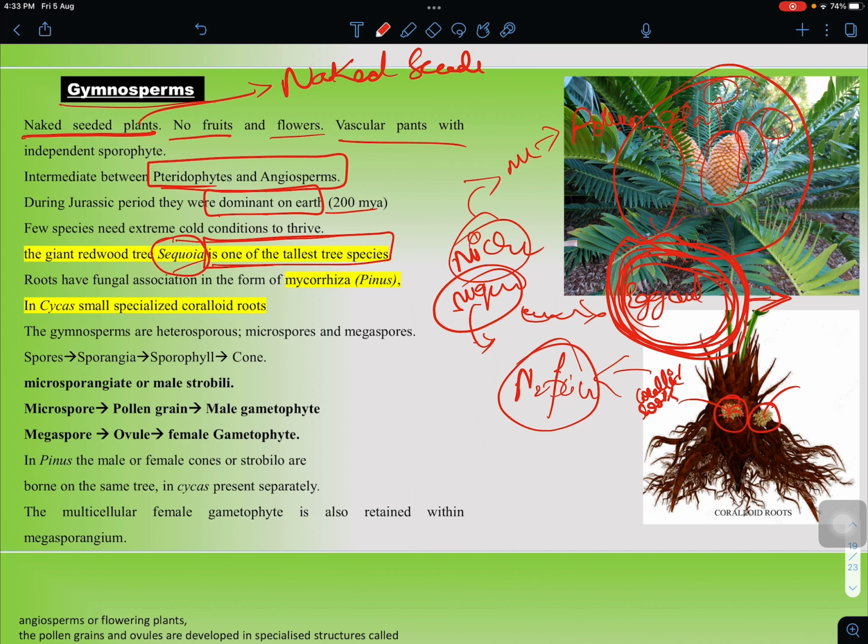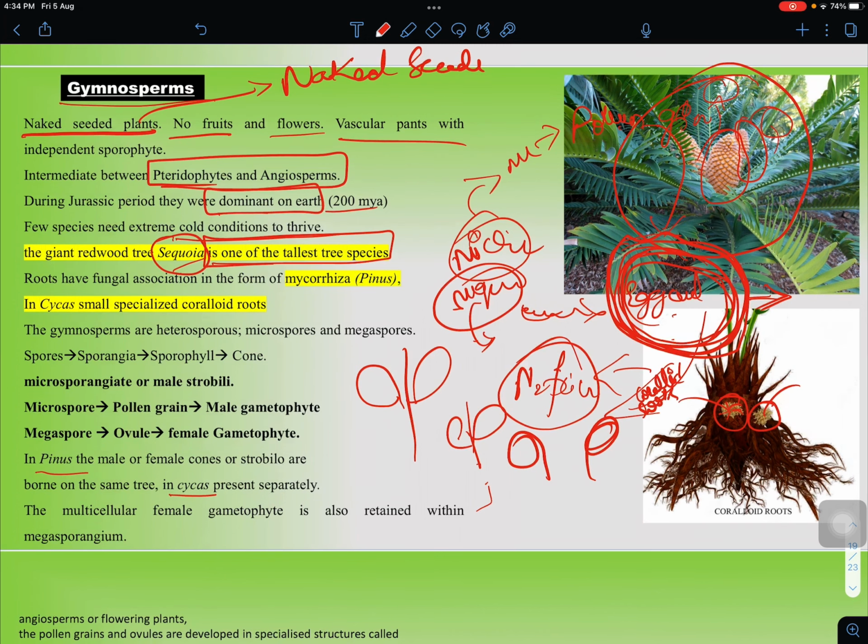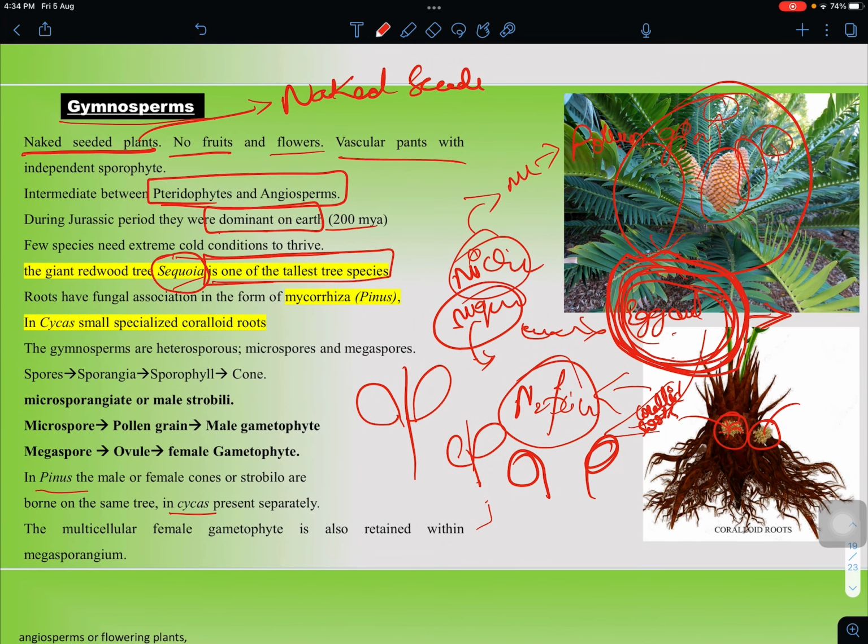In Pinus, the male and female cones are borne on the same tree. Sometimes in the same tree, male cone and female cone are present, for example Pinus, whereas in Cycas, male cone and female cone are present on separate plants. The male plant is separate and the female plant is separate. Then transfer of pollen grains from the male reproductive structure to the female reproductive structure takes place with the help of wind. This is a small video which explains details about gymnosperms.